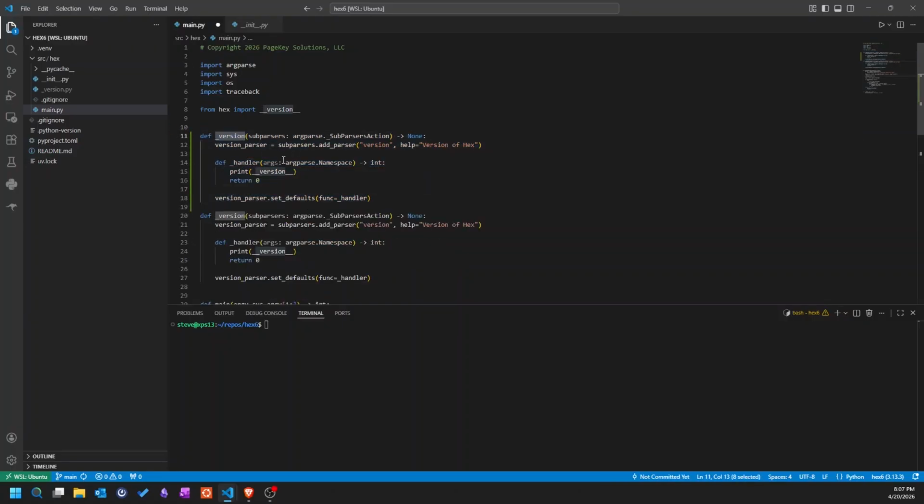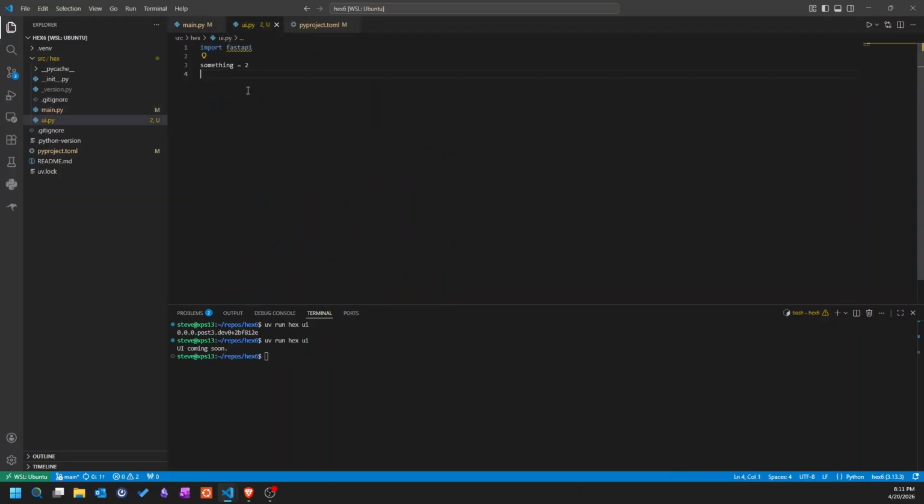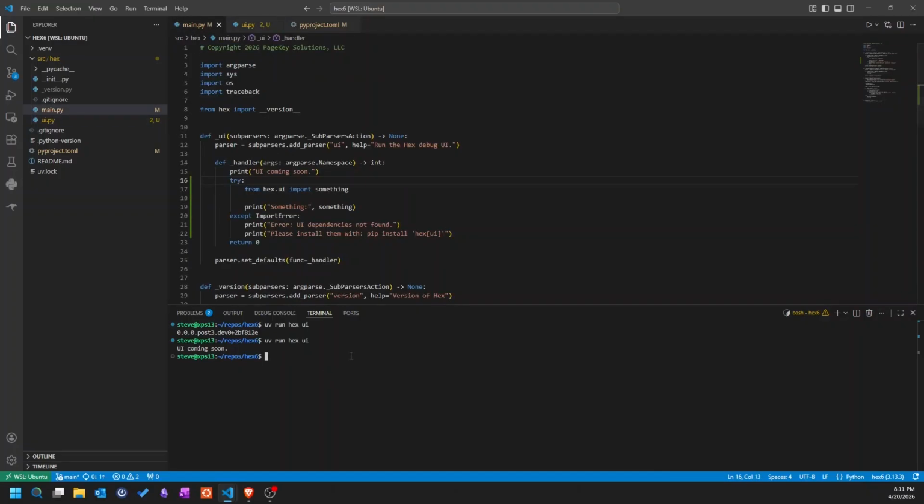We'll just jump right into the fun stuff and see if we can restore that Hex 5 Vite app that launched. All right, let's conditionally import something from hex UI, which also imports FastAPI. And what's going to happen is if we don't have that UI package installed, we're going to fail because it can't find FastAPI. And if we do have it, then we'll be good.